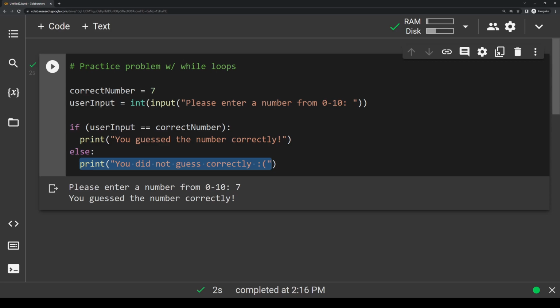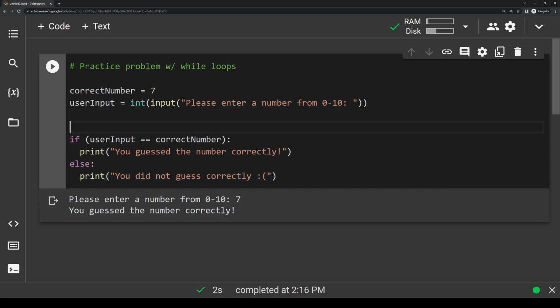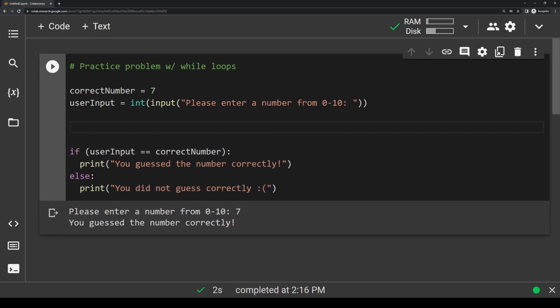So this is where a while loop would come in. We know that a while loop has to run based on a conditional statement that will either be true or false. So let's make some space up here, and I'm going to make a new Boolean. I'm just going to call it gameActive and set it equal to true. What this is going to mean is that if gameActive is true, then the game is still going on. If it is false, that will mean the game has stopped. In other words, if the user guesses the incorrect number, this variable should stay true.